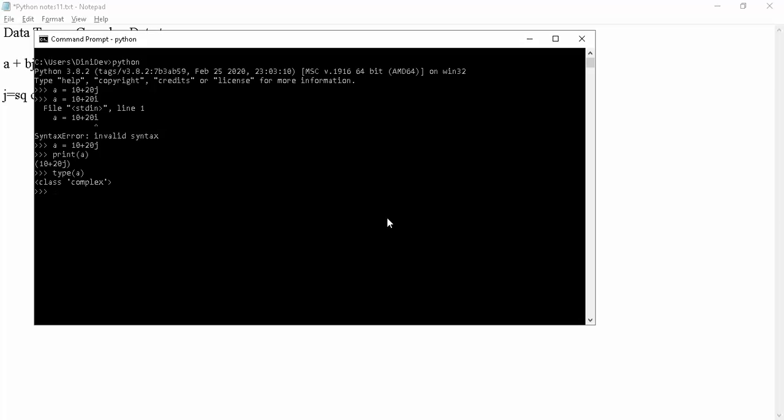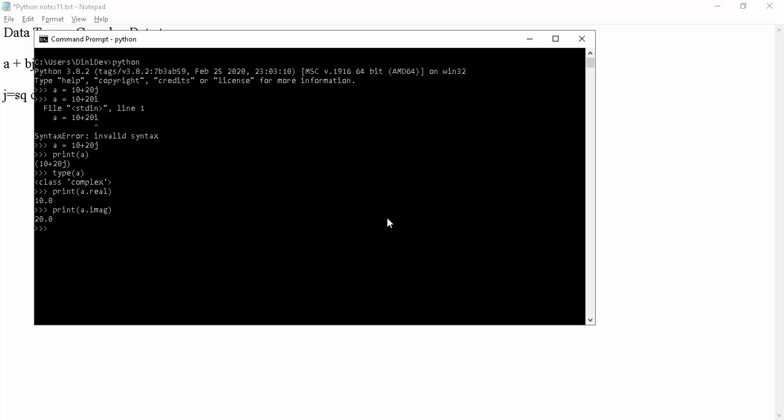What should I mention? I need to mention print of a dot real, which gives 10.0. And for the imaginary part, a dot imag, which gives 20.0. Are you clear? Up to this you are all clear, right?